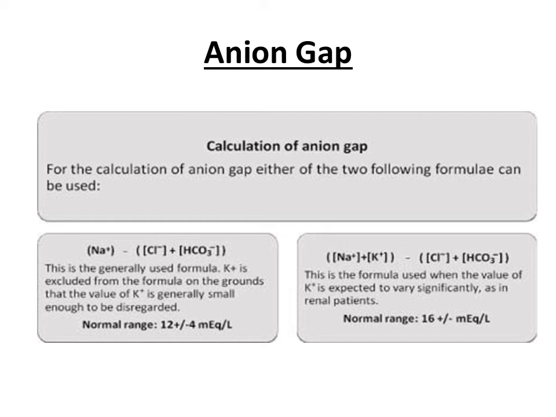So now metabolic acidosis on the basis of anion gap can be further categorized into normal anion gap acidosis and high anion gap acidosis. So what is meant by these two terms? As you can see, anion gap is the difference between sodium ion concentration and the concentration of these anions combined.